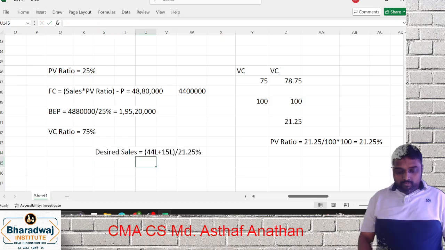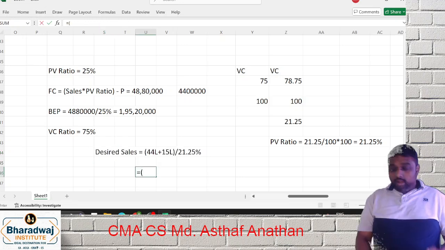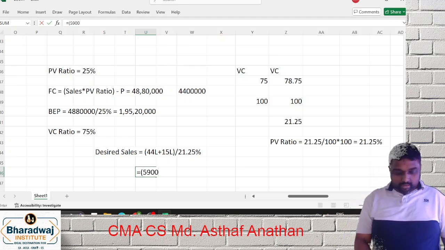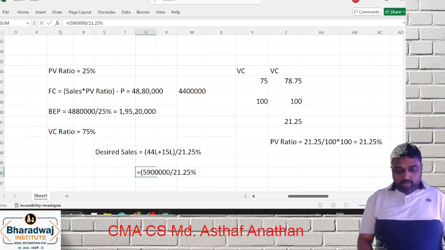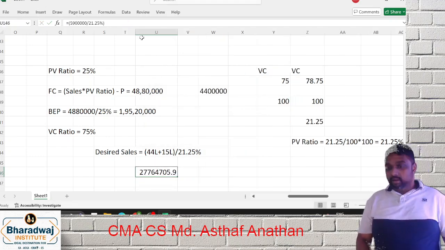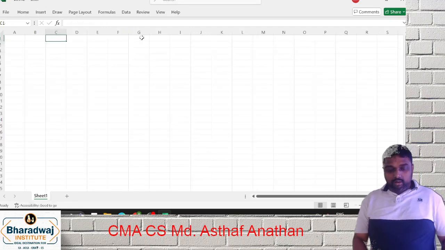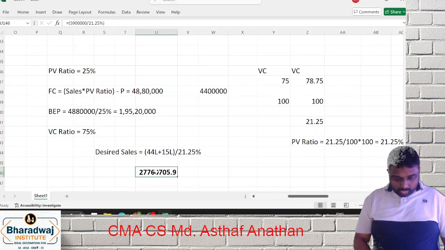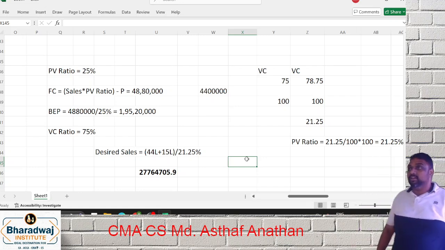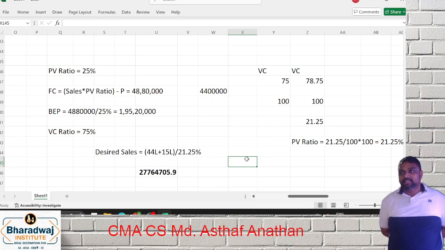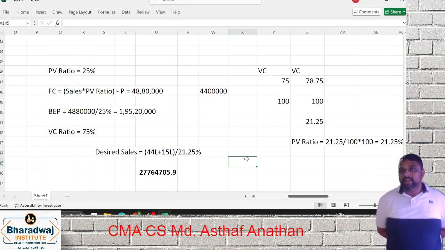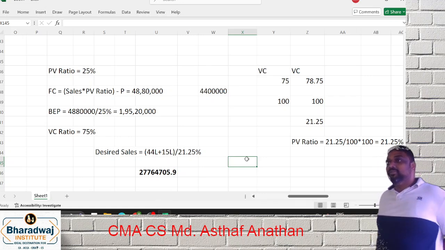Different methods you can use, but whatever the method, 44 plus 15, you know what the total will be? 59 lakh divided by 21.25 percentage. Correct? You will get an answer of 2 crore 77 lakh 64,700. How many of you got the answer? Please raise your hands. Good. You got it now? Very good. So 2, 3 friends got the answer offline. Maybe some more friends got it online.